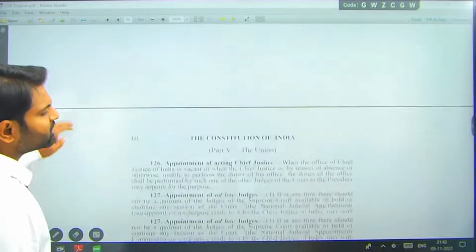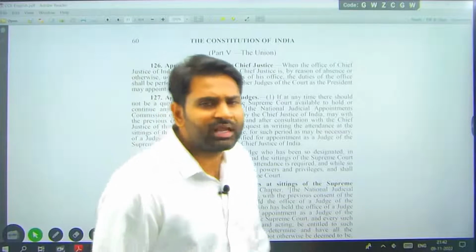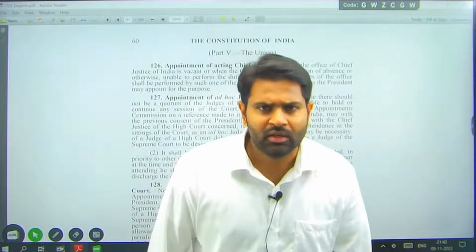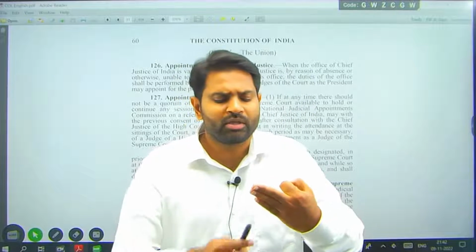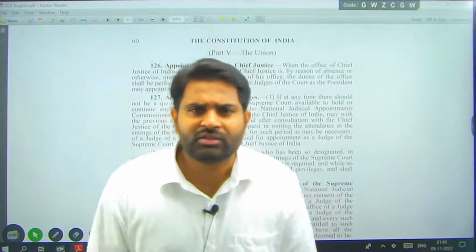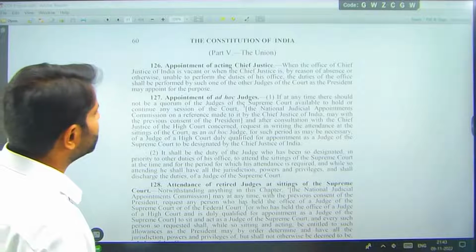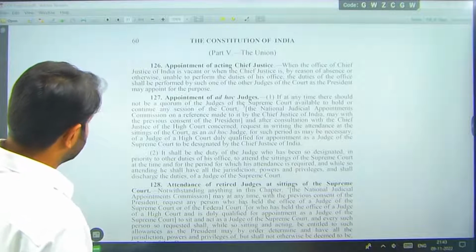I am only trying to stress and present three important parameters: balance of power, checks and balances, and independence. In judiciary, when we are talking about checks and balances, balance of power and independence of judiciary, independence of judiciary is one of the important principles of Indian Constitution, right? And then